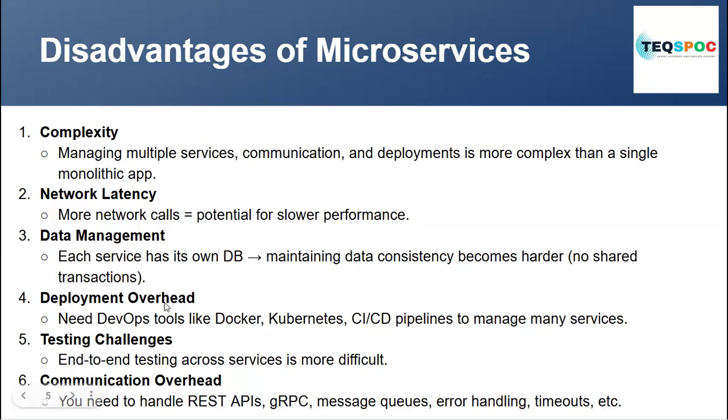Deployment means you need more space and more things, like DevOps tools such as Docker, Kubernetes, and CI/CD pipelines for scaling, deployment, automation, testing, and deployment. Okay, there are also testing challenges, because the application is bigger, so testing is bigger. Communication overhead means you need to handle REST APIs and message brokers, because different applications communicate with the help of APIs. Sometimes you will get errors where they are not communicating, then you have to work on them. So that is the communication overhead.